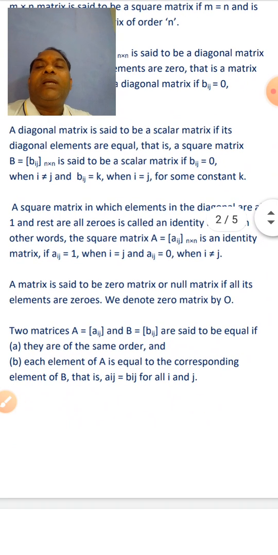Next type, a matrix is said to be a zero matrix or null matrix if all its elements are zeros.